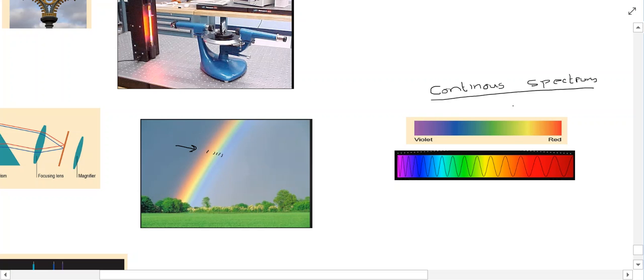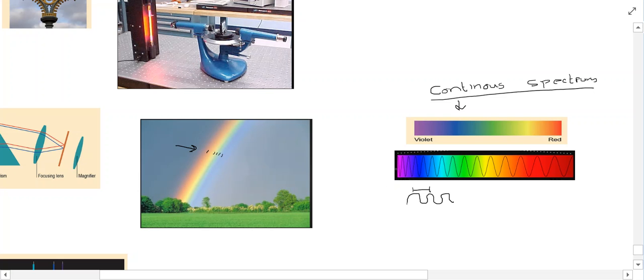Continuous spectrum. And this continuous spectrum is contained within white light, and it'll look something like this. So you'll have the range of colors. Now, if we think about light, for example, we can think about light as a wave, like what you can see here. So you have waves. And what you have is this characteristic wavelength.